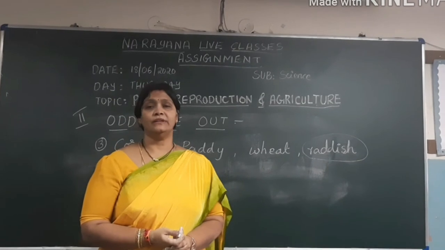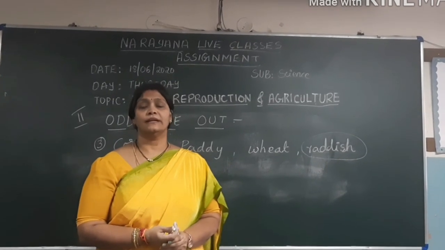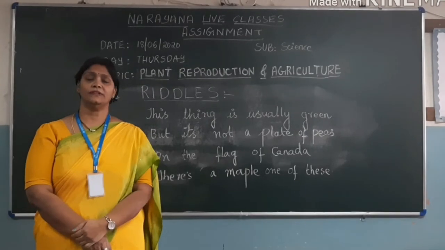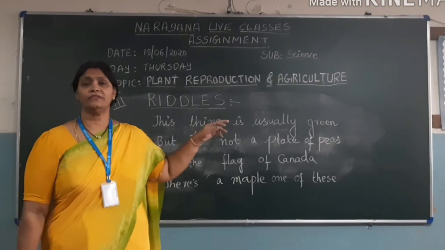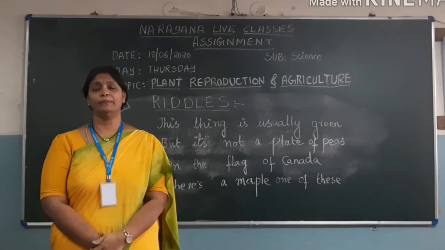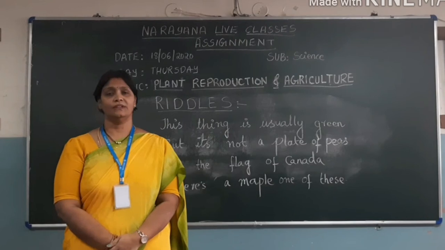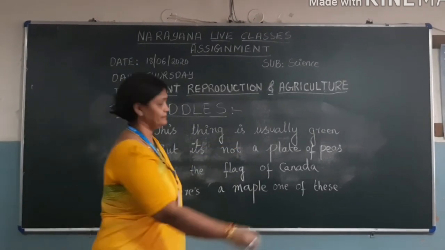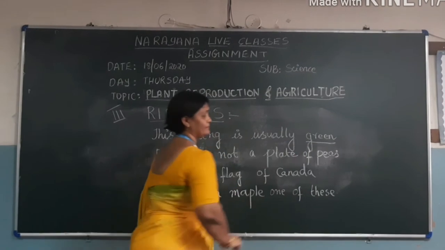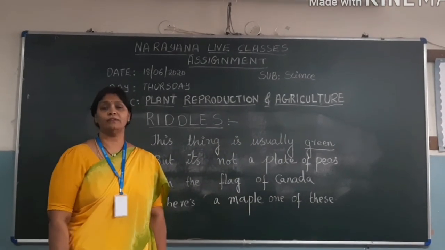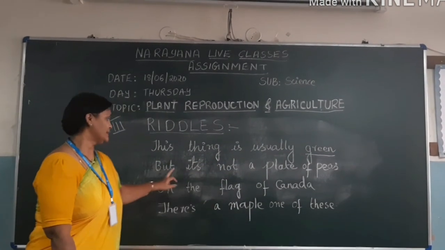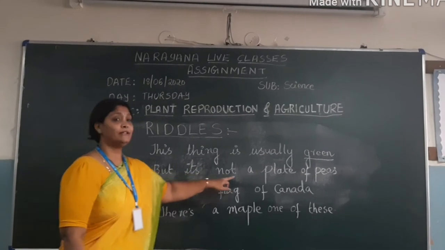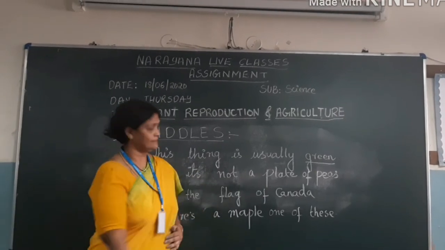Now let's go for the next main, that is riddles. Children, the third main is a very interesting one, riddles. Let me read out the first riddle for you. This thing is usually green. I am underlining an important word here, green. But it's not a plate of peas.